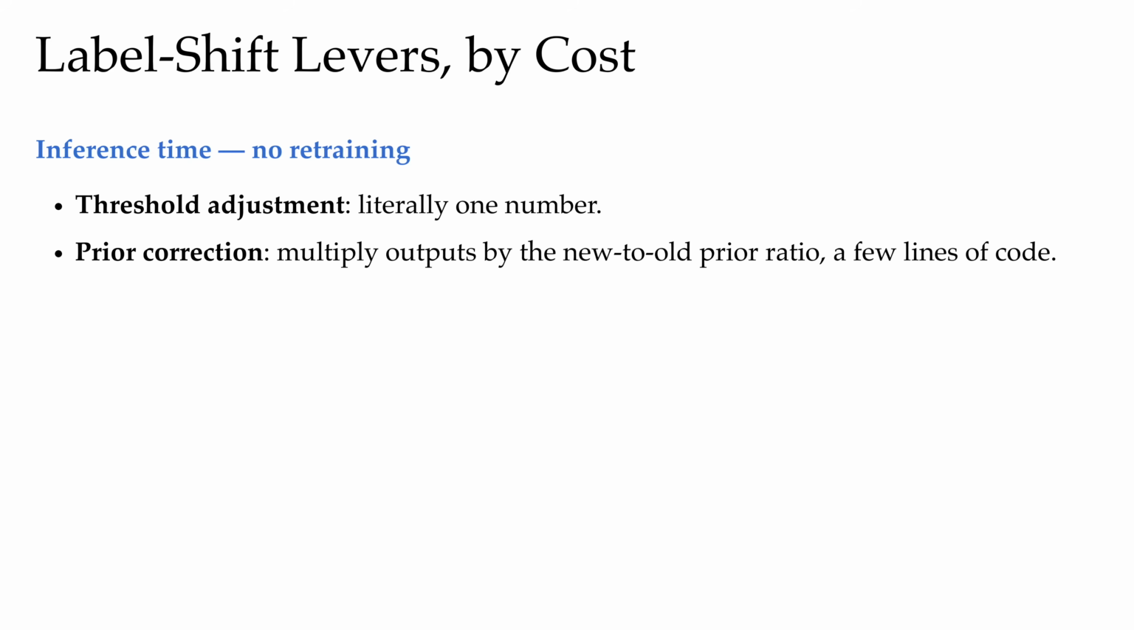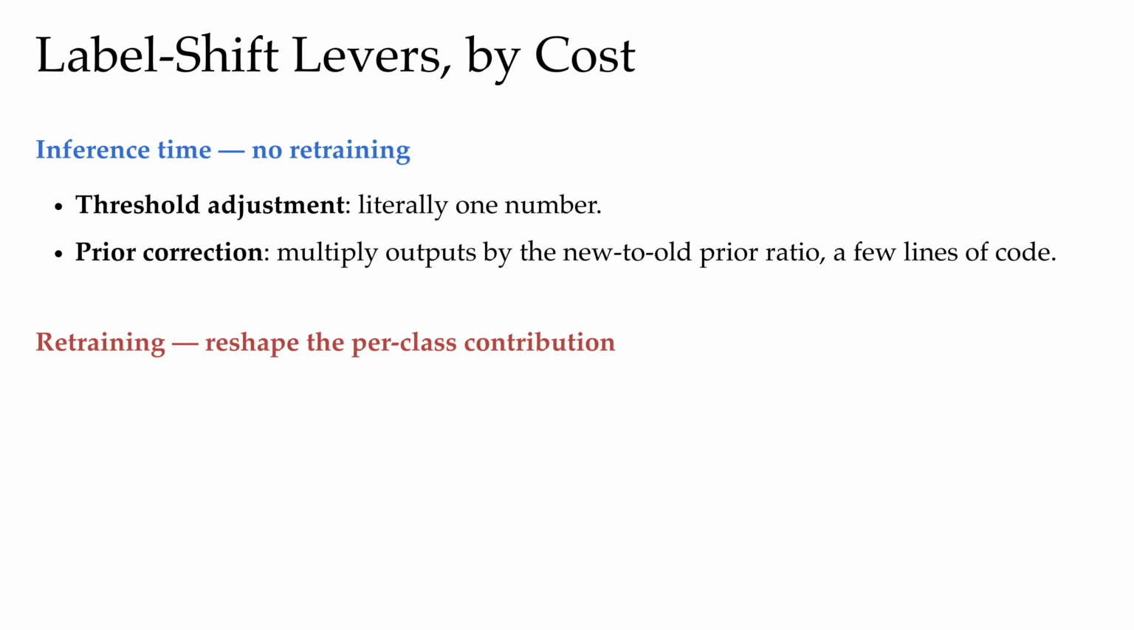Slightly more expensive one is prior correction. We multiply the model's outputs by new versus old prior ratio. It includes a few lines of source code change. There could also be training time adjustments, and that follows the same idea of the ratio adjustments.